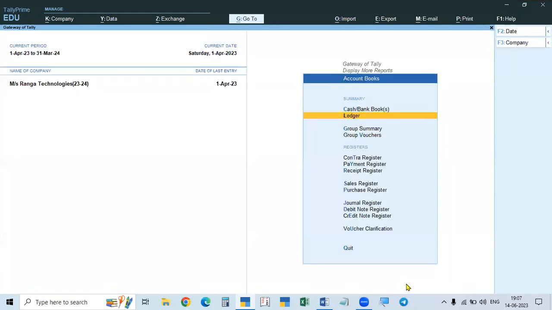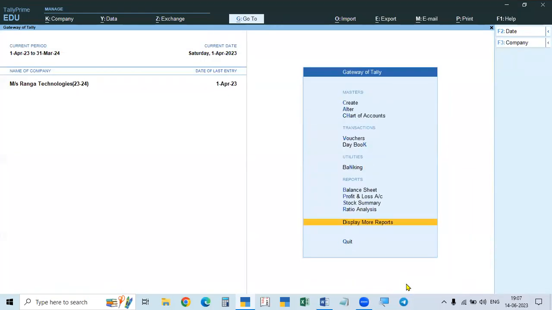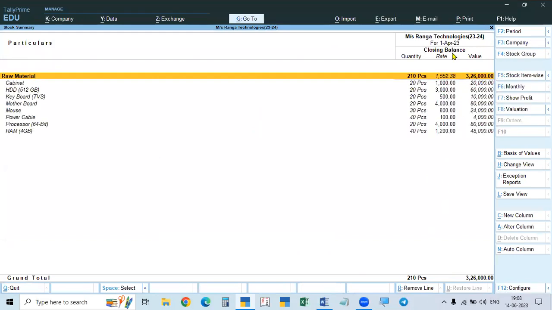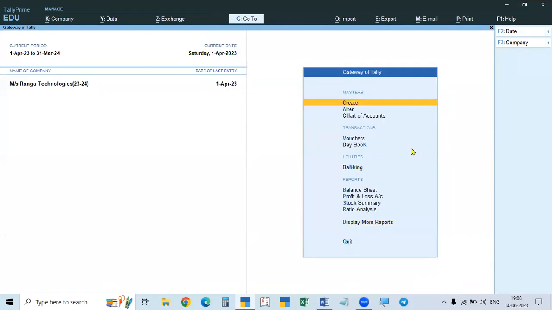So here we go to stock. See the stock in the reports. We go to the stock item, stock summary. You can know all the materials available. So now, from these materials, the quantity of different materials required for manufacturing one computer, if you take that, that's called bill of material. Now, how will we create it?